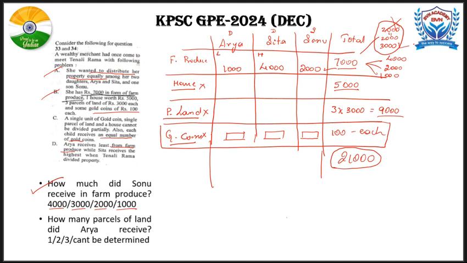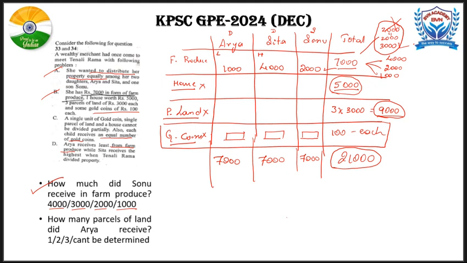So that means to say, Arya should receive 7,000. Sita should receive 7,000. Sonu should also receive 7,000. Only then do these three children get an equal share of the properties. So now Arya has already received 1,000. Sita has received 4,000 and Sonu has received 2,000. Now these two are the only properties which are pending to be distributed among these three. Now this parcel of land cannot be divided. One parcel of land cannot be divided, but there are 3 parcels of land.